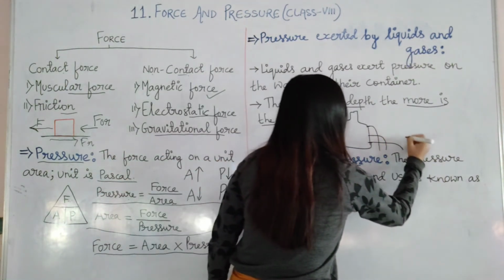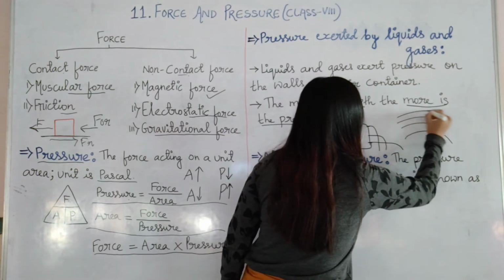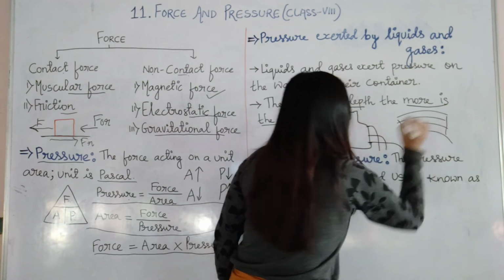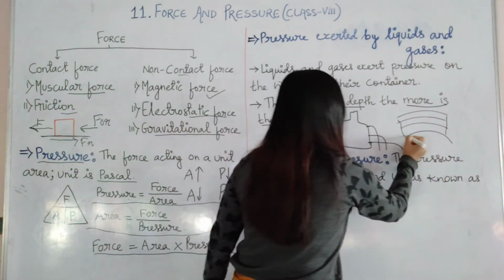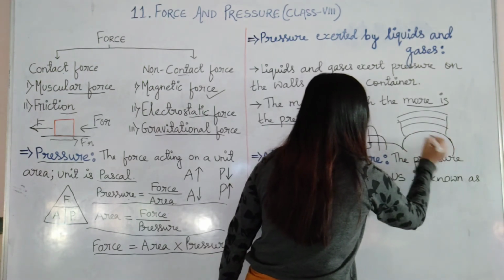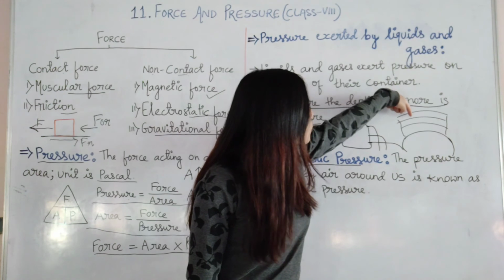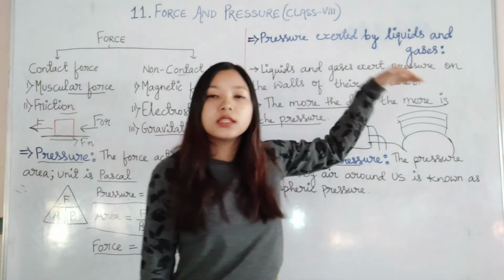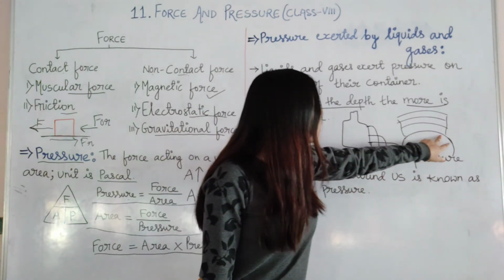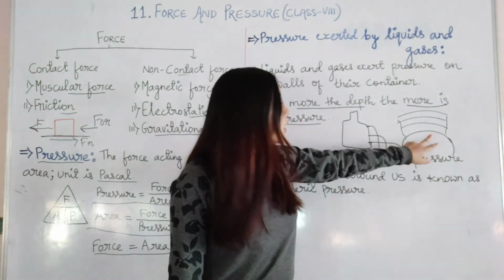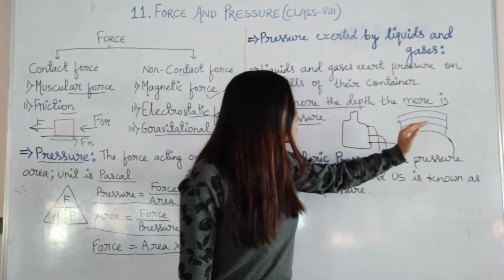If this is our earth, it has various layers of gases. These layers of gases enveloping our earth are known as the atmosphere. And as we go down the atmosphere towards the earth, the atmospheric pressure increases. So around here where we are living, around the biosphere, the atmospheric pressure is the highest.